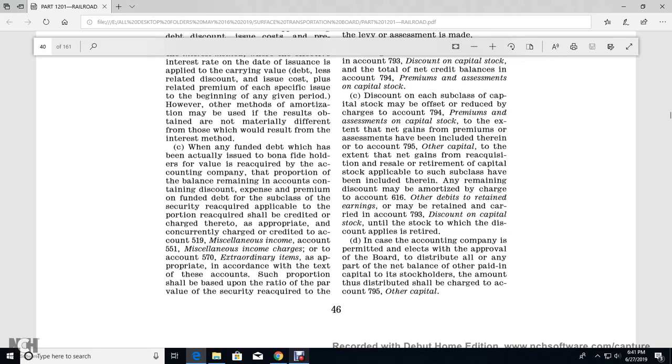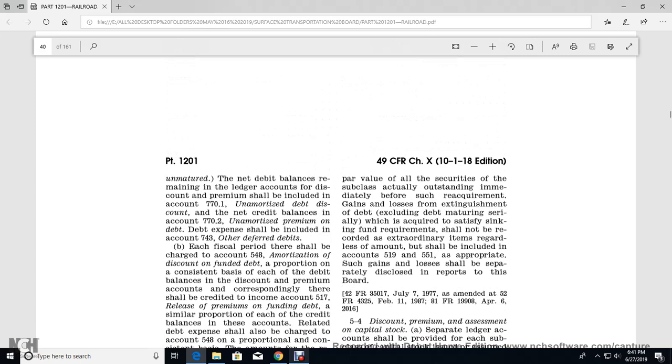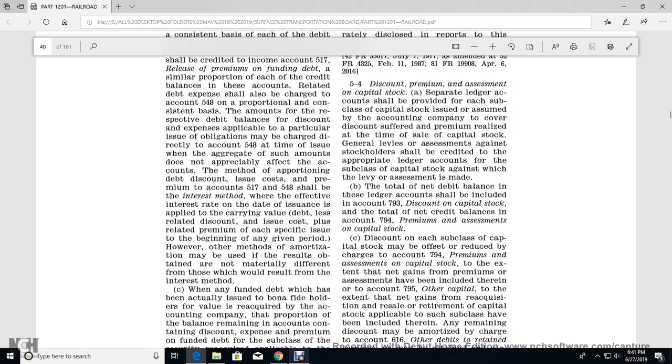to account 570 extraordinary items appropriate and extraordinary for the tax on each account such proportionals are based on the ratio of the part of the value security required per value with all of the security subclass of the actual outstanding immediately before the requirement of the gain law for the extinguishment of the debt, with the debt and the maturity serially, which is required to satisfy with the sinking the fund of the requirement should not be recorded as extraordinary items regarding the limit of the shall include the accounts 519, 551 appropriately such the gain loss with them separately to discuss the reports to the board.